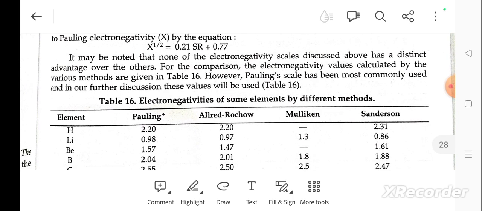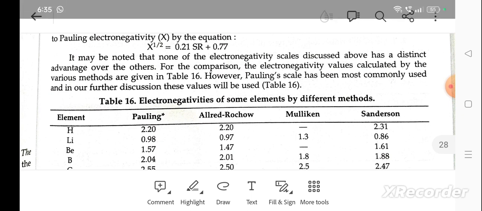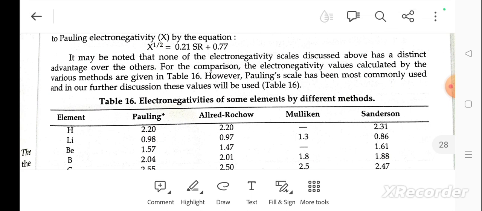It may be noted that none of the electronegativity scales discussed above has a distinct advantage over the others. For comparison, the electronegativity values calculated by different methods are given in table 16. However, the Pauling scale has been most widely used, and in our further discussion these values will be used.